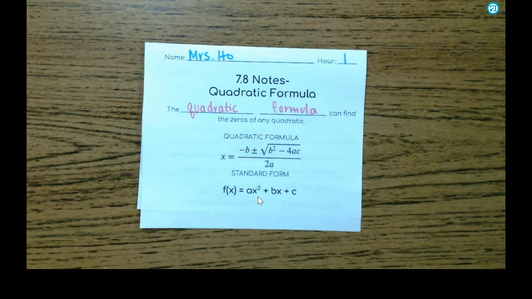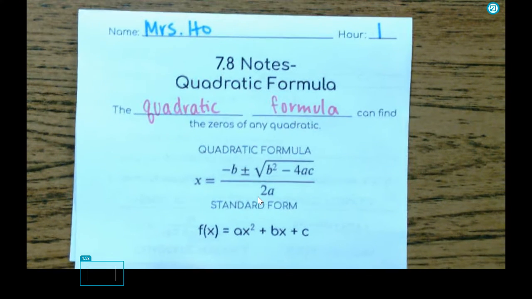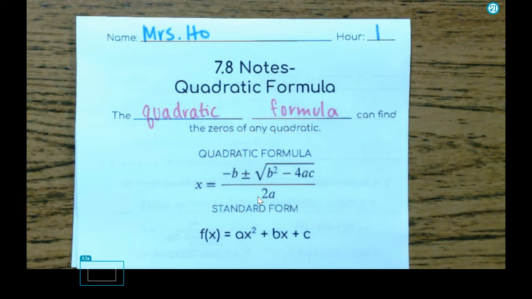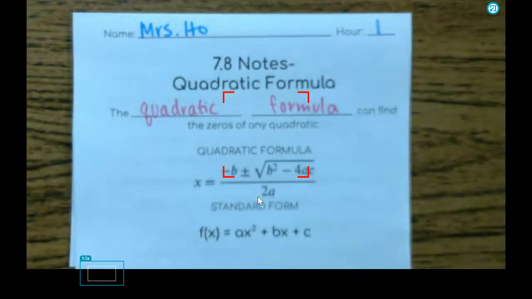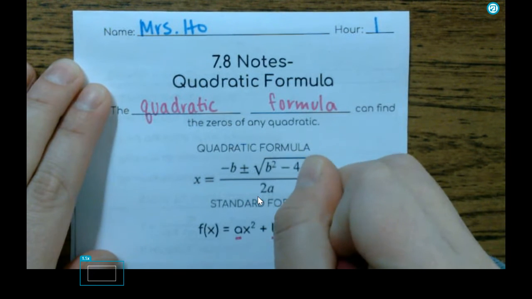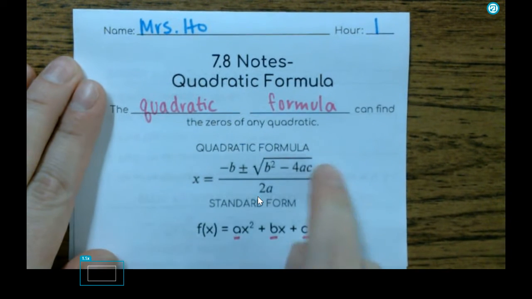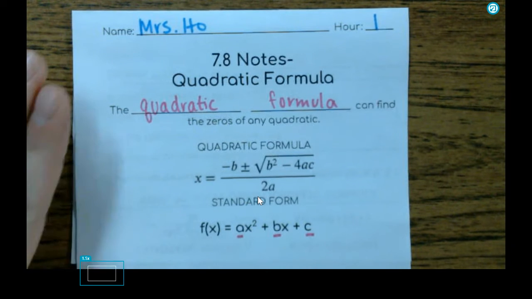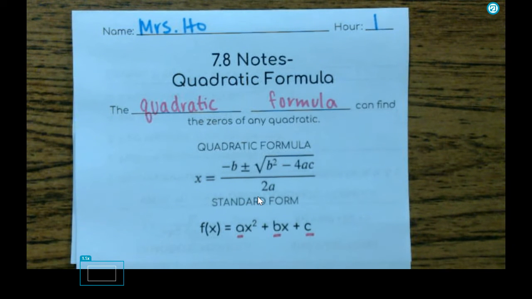So if you don't want to factor it, or you can't factor it, or you don't remember how to factor it, or if it just cannot be factored, because not every quadratic can be factored, the quadratic formula will always help you find your zeros. In the quadratic formula, we are going to plug in A, B, and C. So A, B, and C come from our standard form quadratic, and then this right here is the quadratic formula. It is really long. We are never going to ask you to memorize it, but I'm going to give you a way to memorize it.